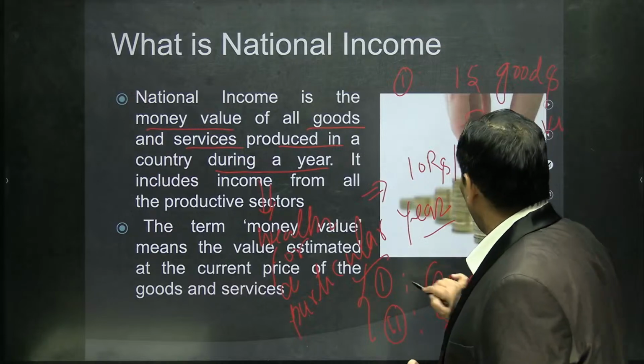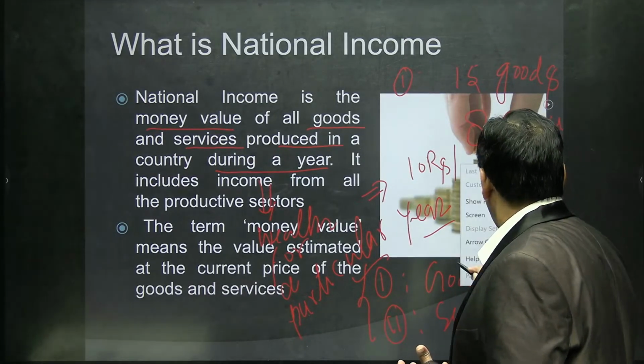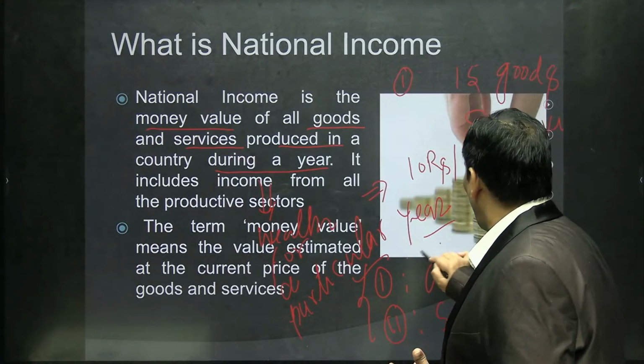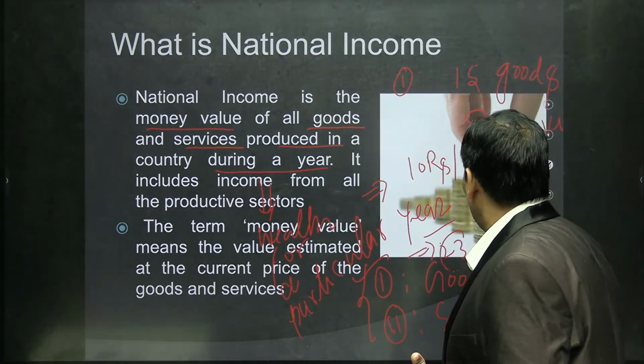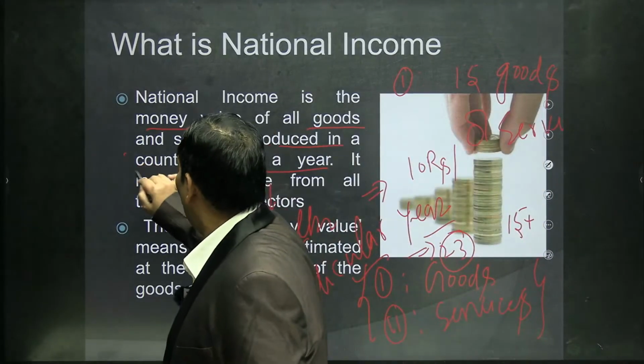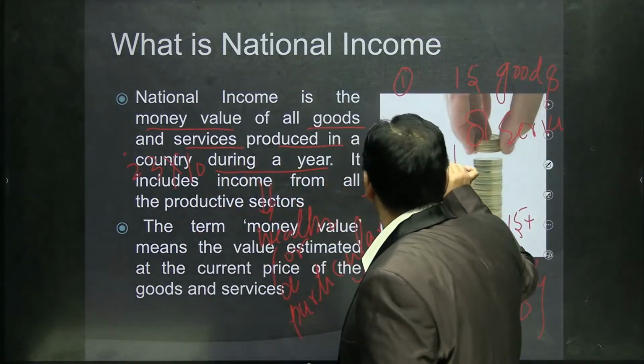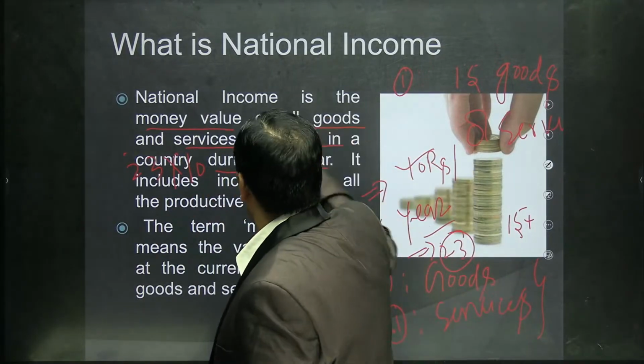That is 15 plus 8 equals 23, and 23 is going to be multiplied by the price level, or the monetary value.